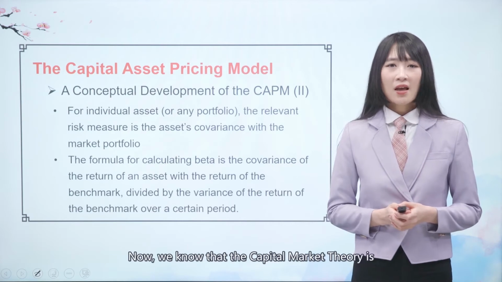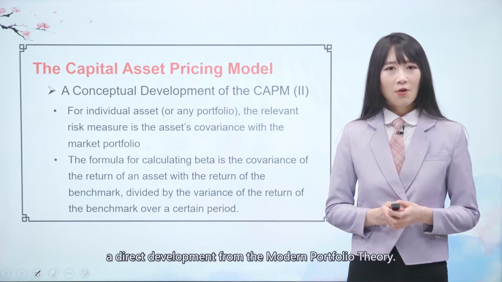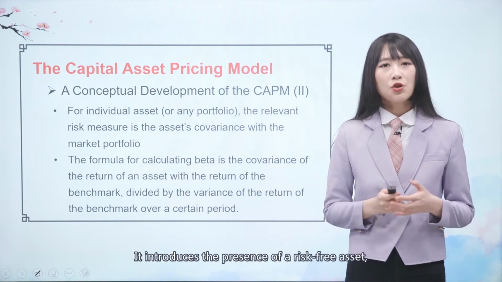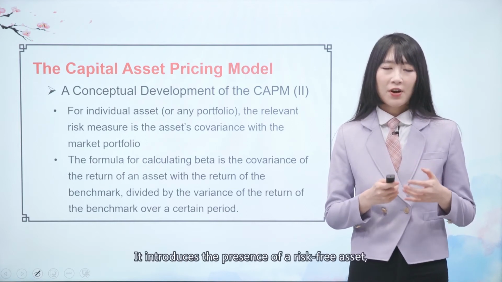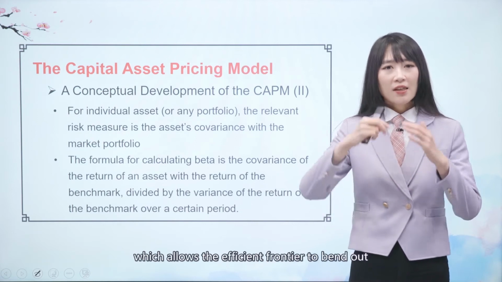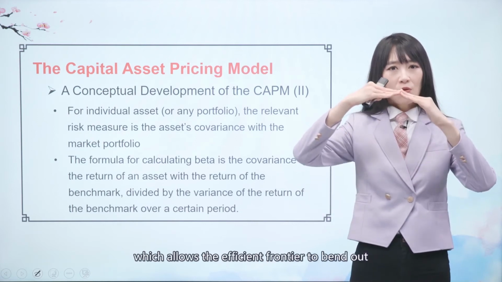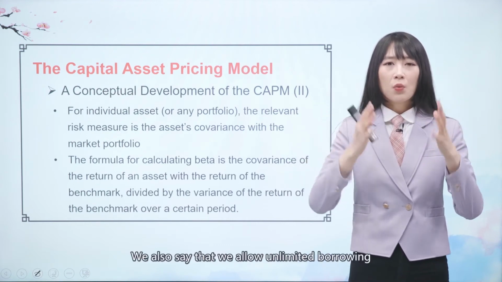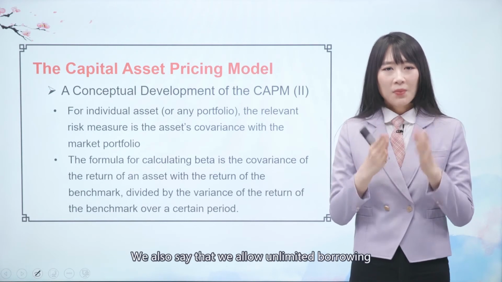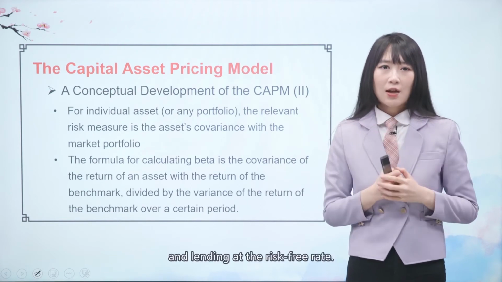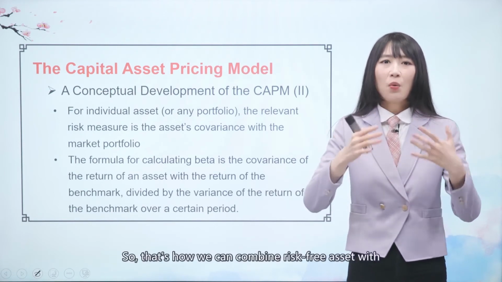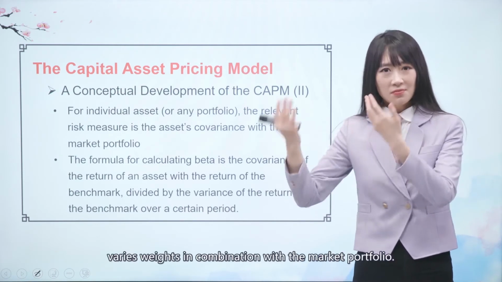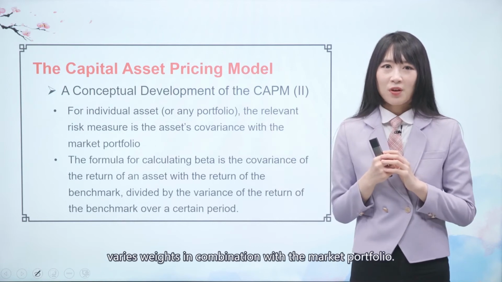Now we know that capital market theory is a direct development from modern portfolio theory. It introduced the presence of a risk-free asset, which allows the efficient frontier to bend out to become the capital market line. We also allow unlimited borrowing and lending at the risk-free rate. That's how we can combine the risk-free asset with the market portfolio in various proportions.